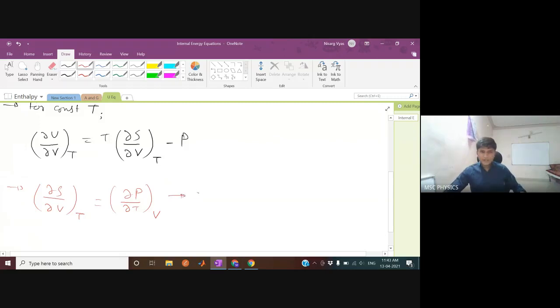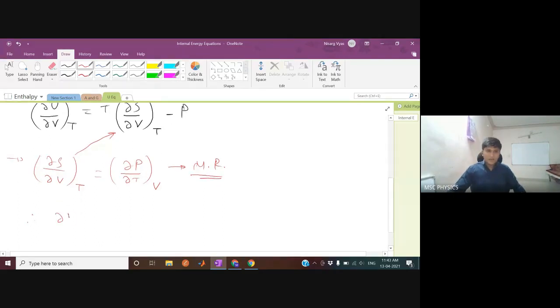So this is one of the Maxwell relations, MR. We are just going to substitute this del S by del V at constant T with del P by del T at constant V in this equation. Therefore, what you can have is del U by del V at constant T equal to T del P by del T at constant V minus P. Now this whole equation became an equation of state.